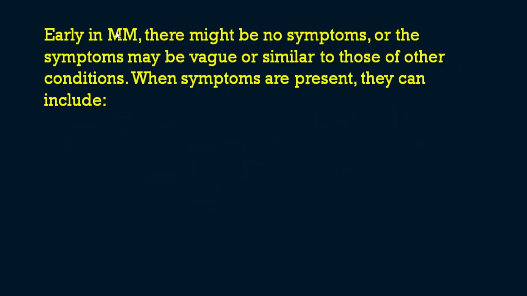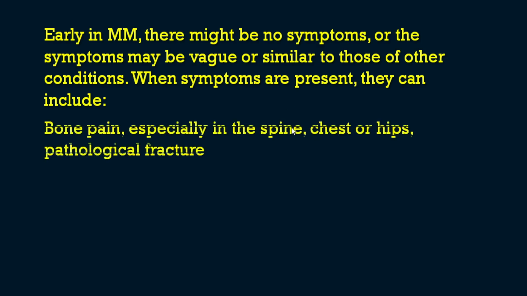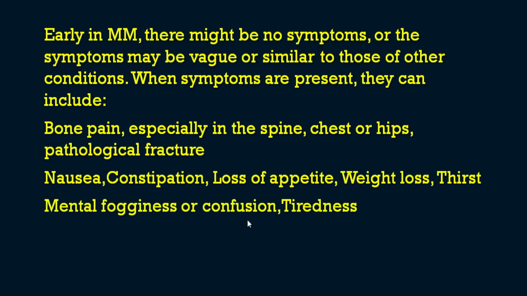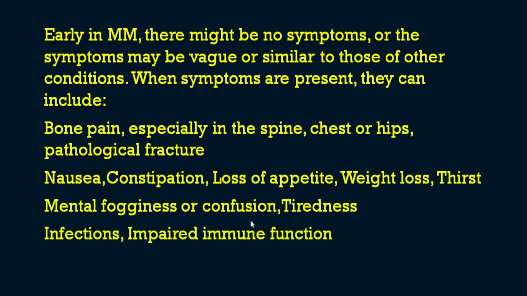What is happening in multiple myeloma is, early on there might be no symptoms, or the symptoms may be vague or similar to those of other conditions. When symptoms are present, they can include bone pain. The main thing is the bone pain, especially in the spine, chest or hips. Then there will be pathological fractures. Other symptoms are nausea, constipation, loss of appetite, weight loss, thirst. Then comes mental fogginess, confusion, tiredness, etc. Then infections and impaired immune function, and finally anemia.